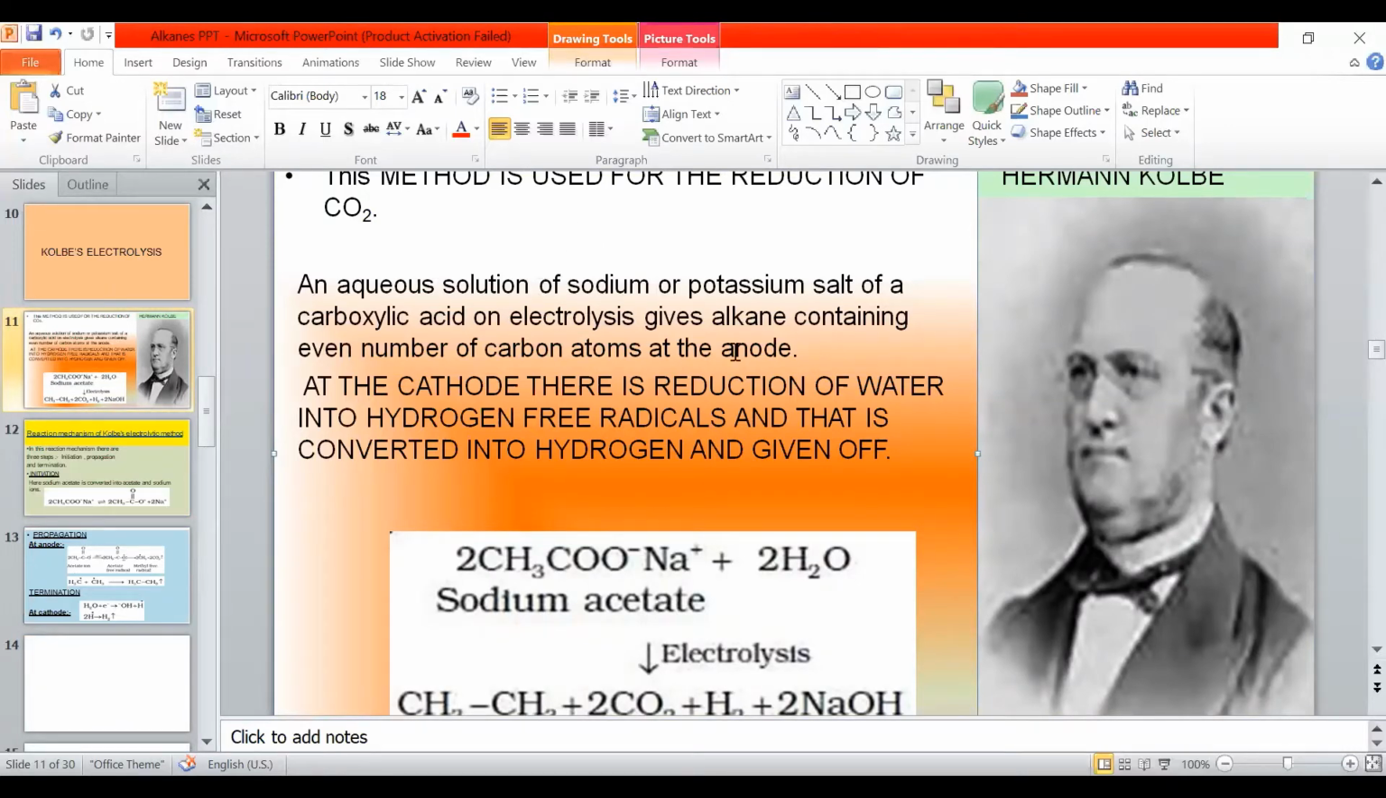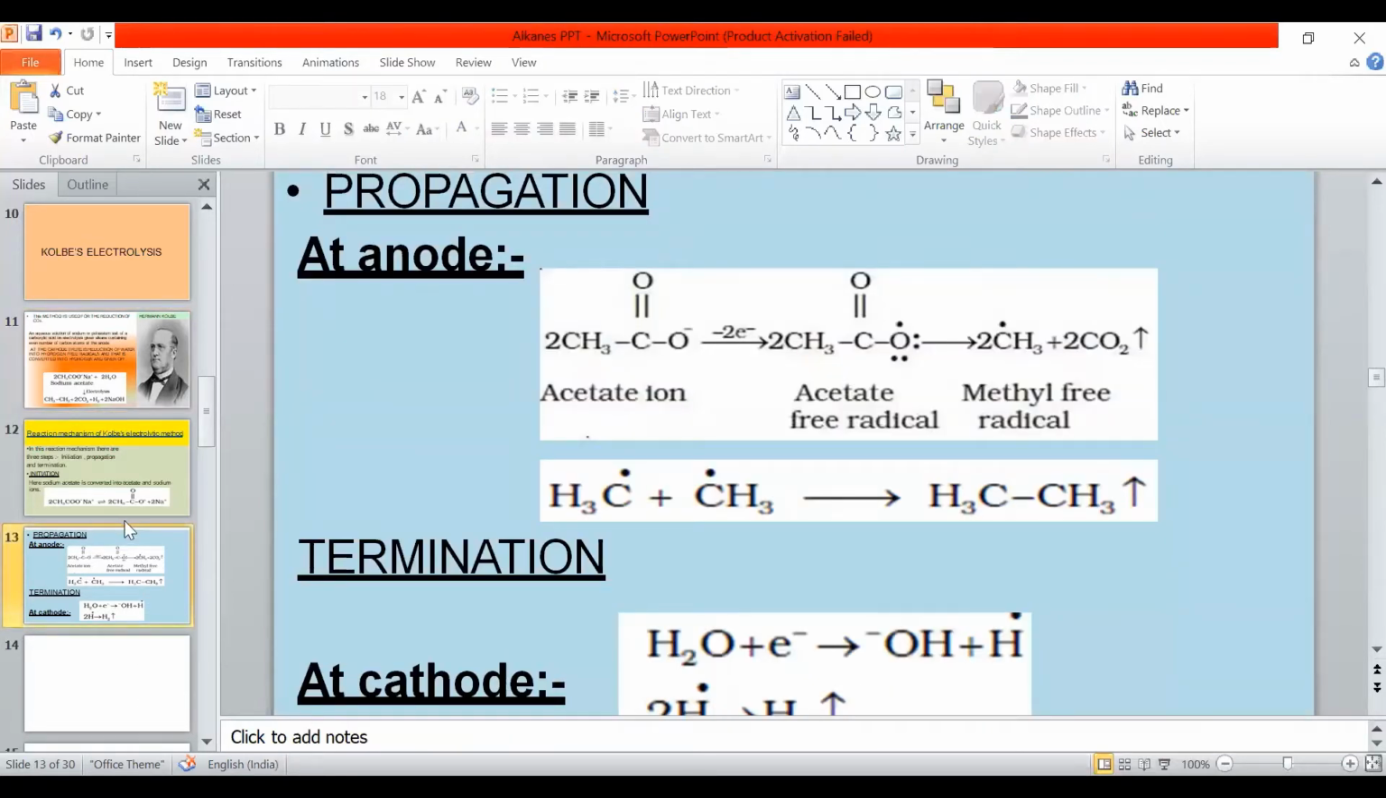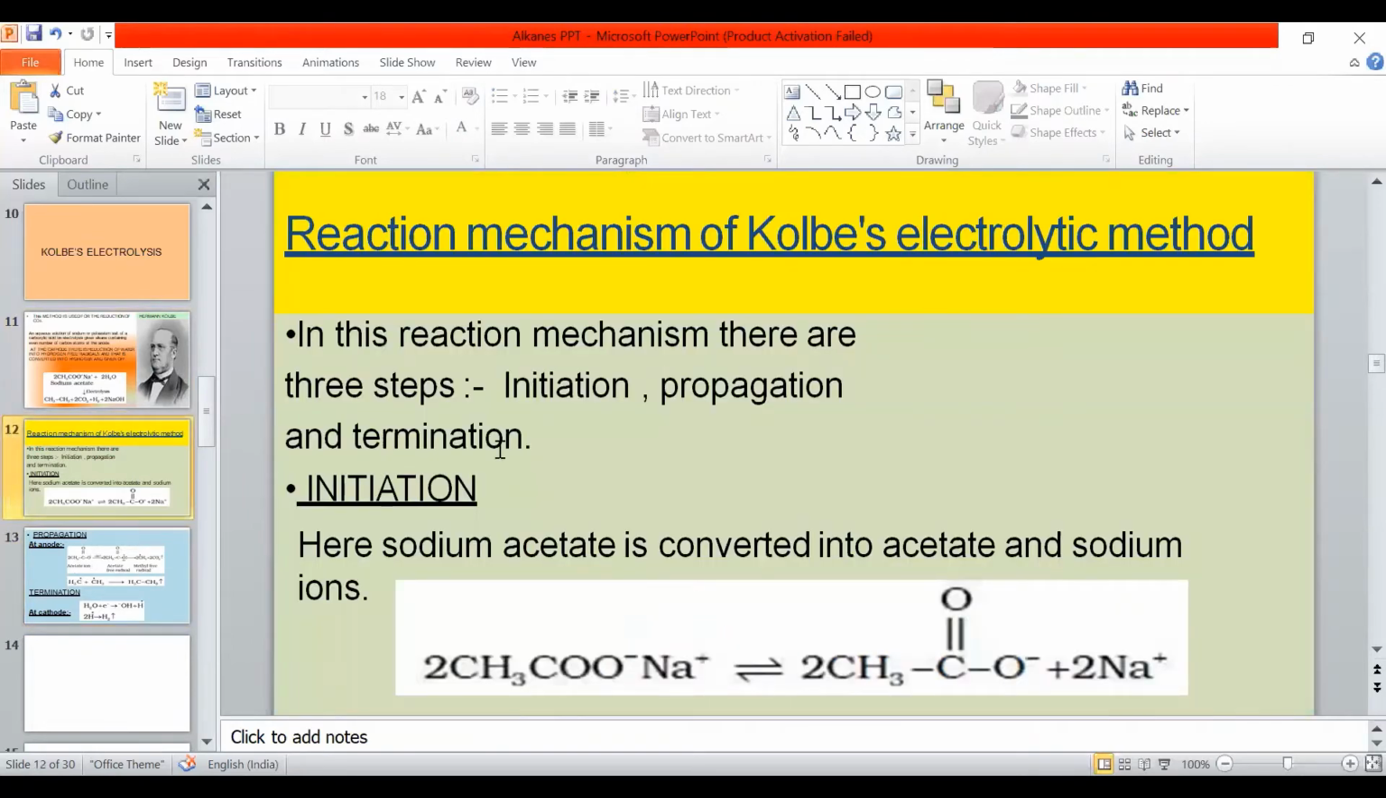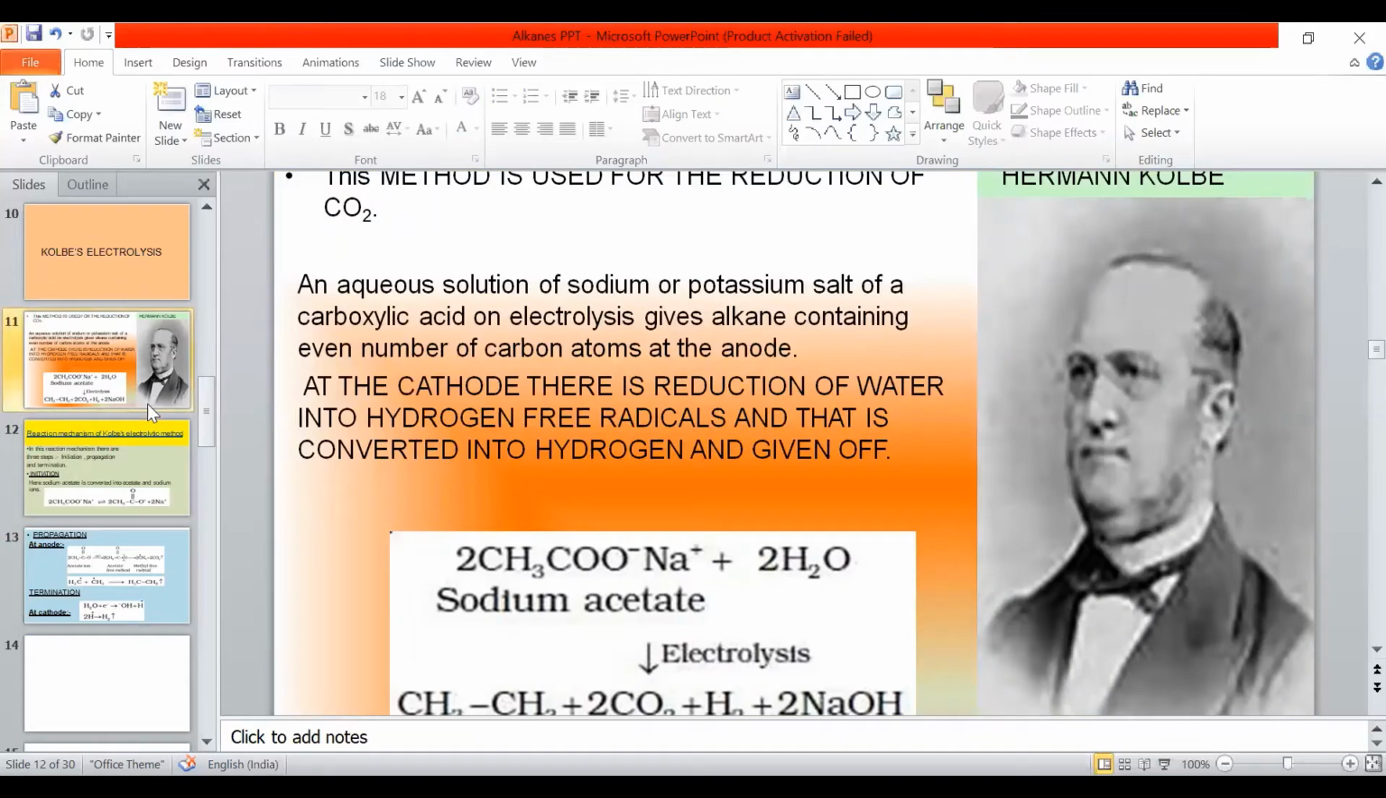Aqueous solution of sodium or potassium salt of carboxylic acid on electrolysis gives alkane containing an even number of carbons. You see here, sodium acetate in presence of water, that is electrolysis, we are getting alkanes. This is called Kolbe's electrolysis. So what happens in Kolbe's electrolysis? Sodium or potassium salt of carboxylic acids, when the aqueous solution is electrolyzed, we are getting alkanes.